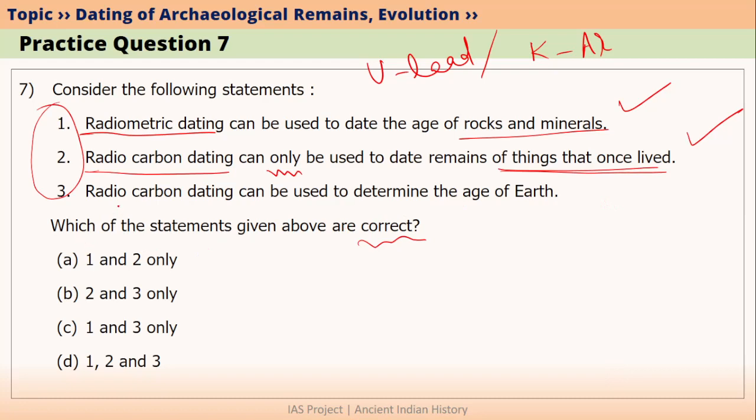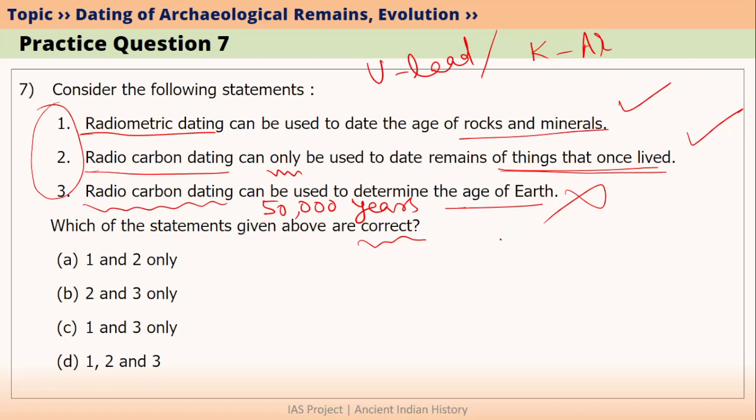The third statement is radiocarbon dating can be used to determine the age of Earth. This statement is false because generally the radiocarbon dating does not have good accuracy if the samples are older than 50,000 years. So we generally use radiocarbon dating to date things that once lived and whose age is less than 50,000 years old.